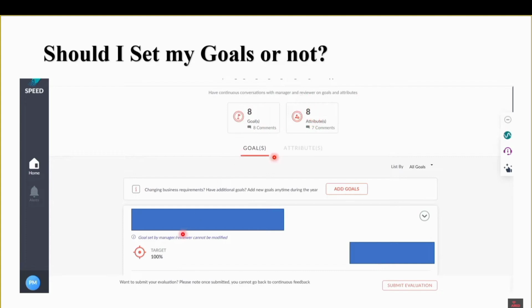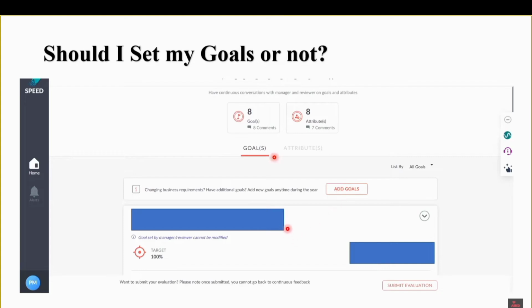Whenever they start adding a goal, you have to make sure that you complete 100% on target. If you also want to add some additional goals, you can click on add goals. Suppose you want to do an AWS or any cloud certification, then you can add that goal also. That is simply possible, and then you can have a conversation with your manager and everyone.